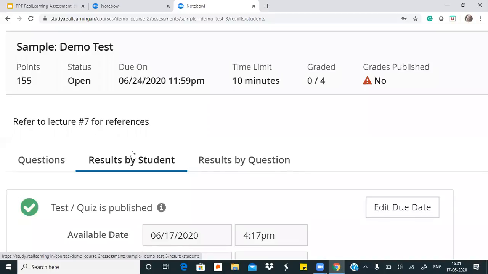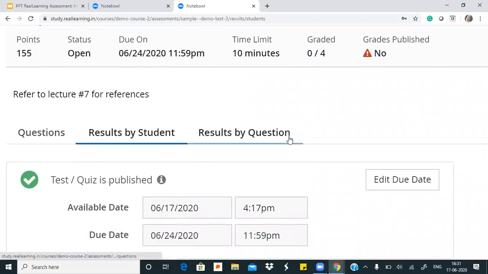By question what that means is कि I can go into question 1, सारे students का answers I can check for question 1, I can go to check question 2 and I can check all answers for question 2 for all students. This is a great tool for teachers to check long answers. If there is a question जिसके answers require a lot of attention to detail and they are very complicated and teachers require energy and time to check them, the efficient way to check such answers would be by question. So teachers can do that.